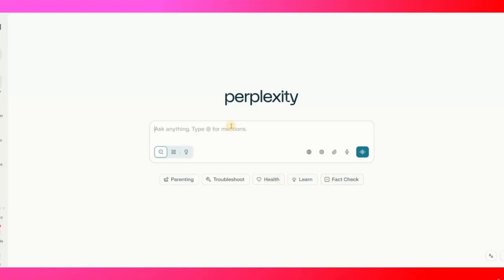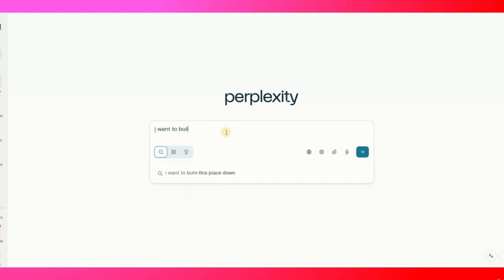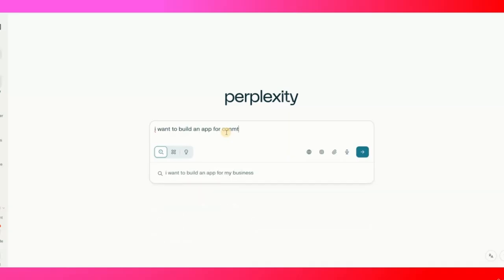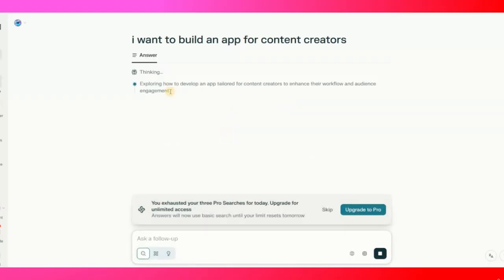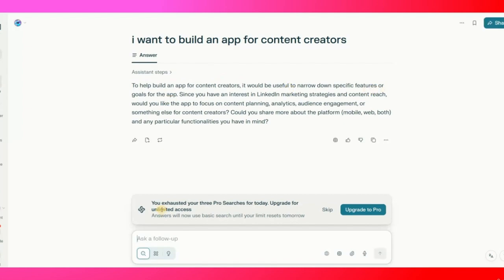Even if you want to throw in an idea over here, for example if I ask, I want to build an app for content creators, let's hit enter. So now it's writing behind over here. To help build an app for content creators, it would be useful to narrow down the specific features or rules. So it needs specific features or rules.